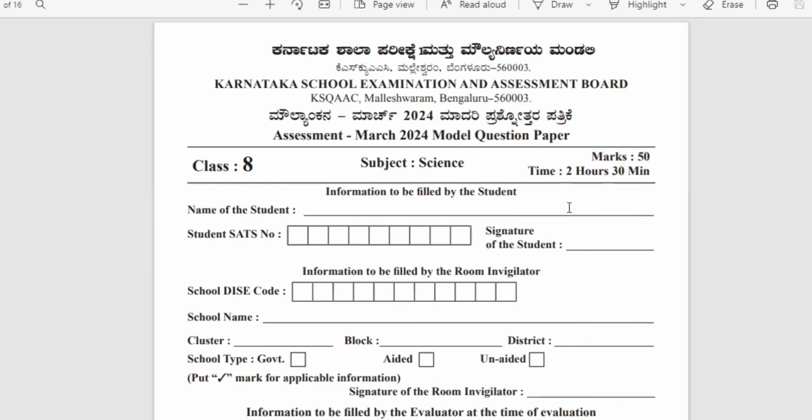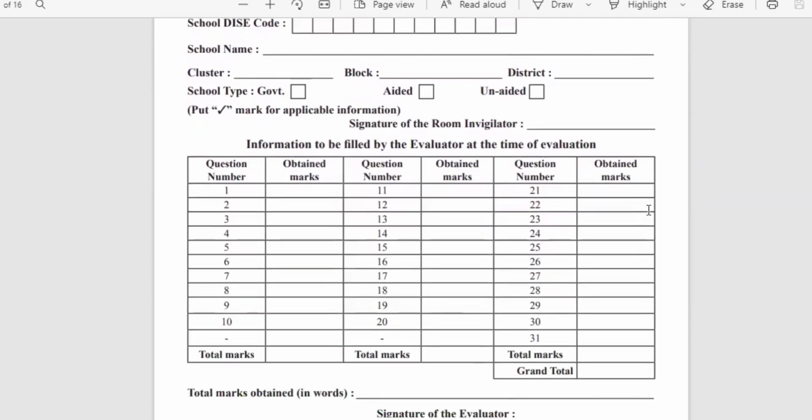Hello students, in this video we'll be discussing the multiple choice questions of the class 8 standard model question paper released by the Karnataka State Board. Just the MCQs will be discussed in this video. The theory part will be discussed in the next part 2 video of the model question paper of science. So let us go with the first main of multiple choice questions.